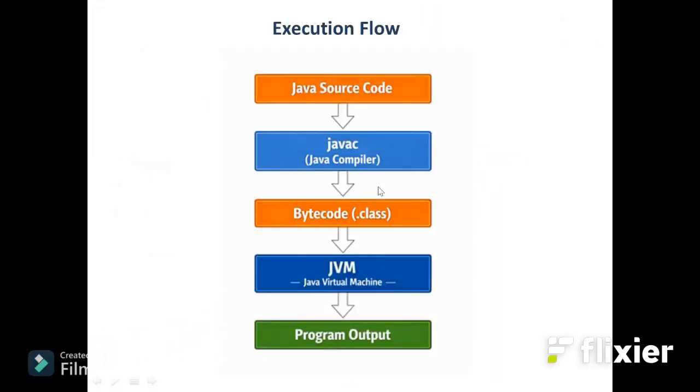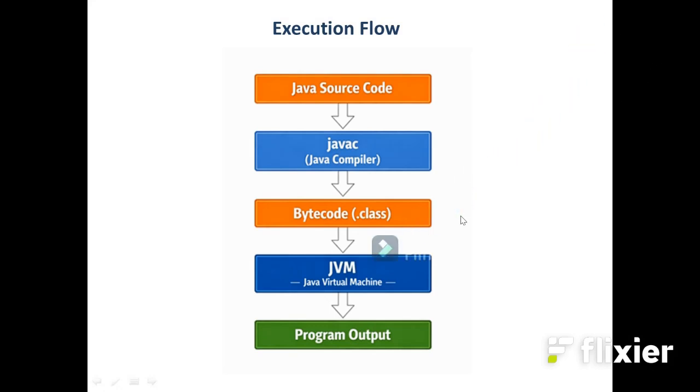Now we see the execution flow. The Java program is compiled and converted into bytecode, that is the intermediate code, with the .class extension. This bytecode will be executed by the JVM and we get the output for the program. We call Java platform independent. It is an object oriented language also. Why we call this platform independent, I have already explained.